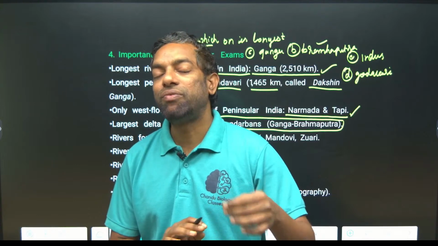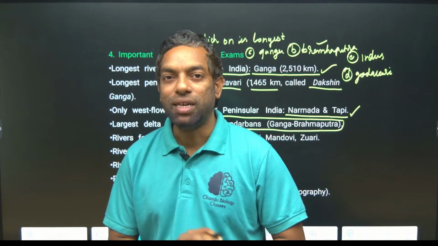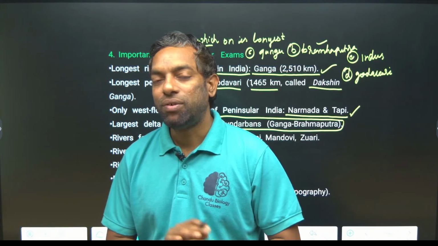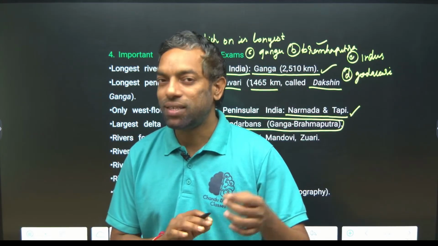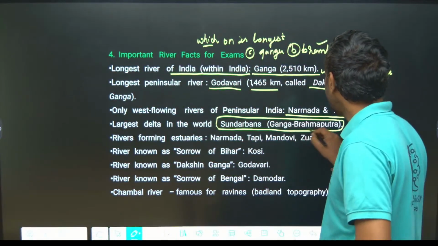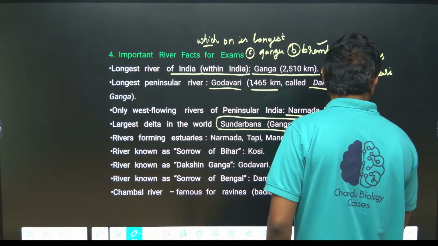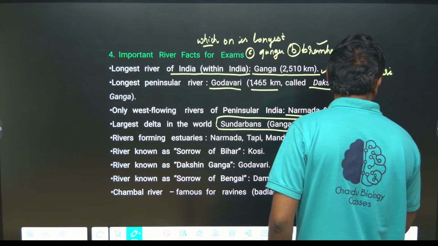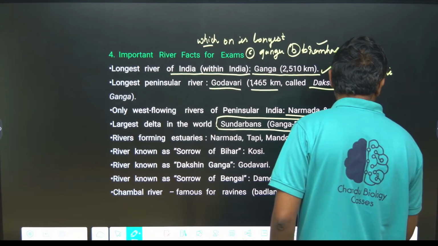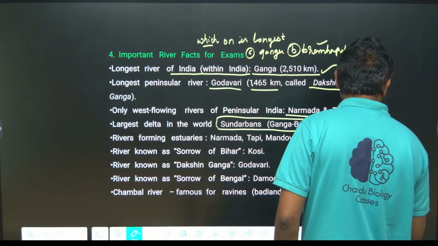These roots have pores to take the oxygen. This is most important from the exam point of view, guys. Sundarban deltas are mangrove based locations. Mangroves are plants that protect the coastal area.